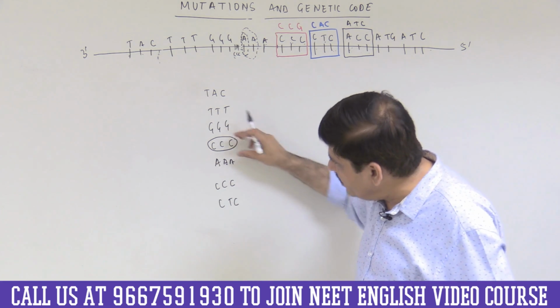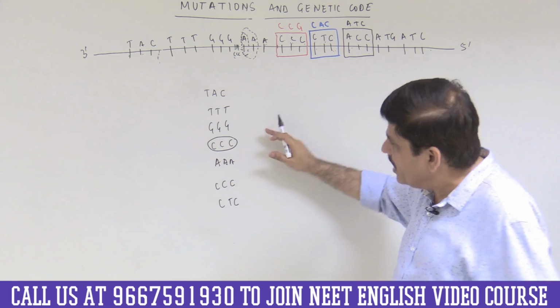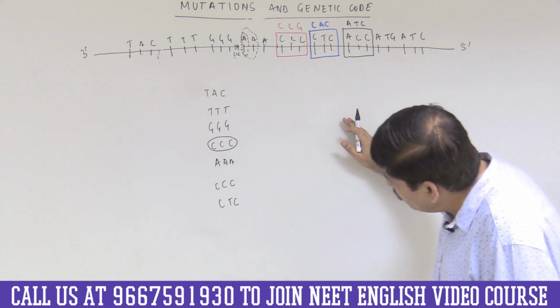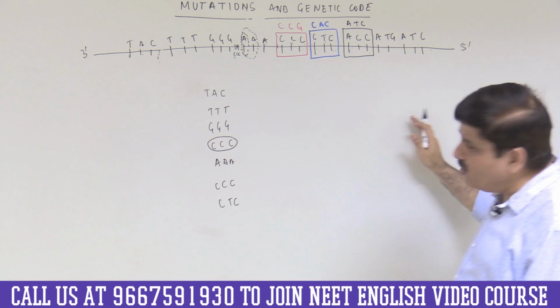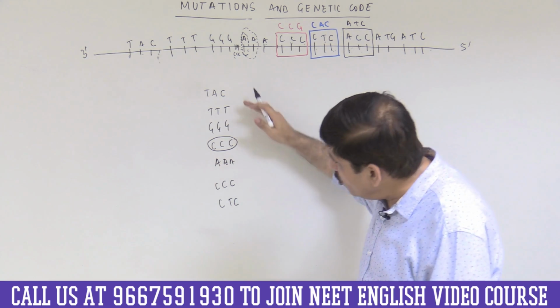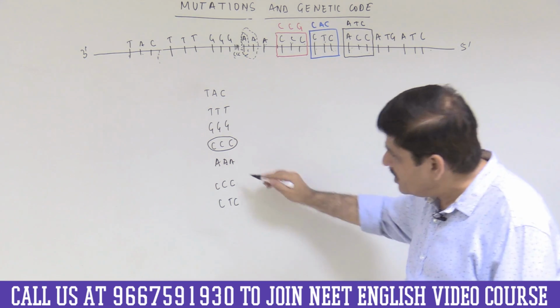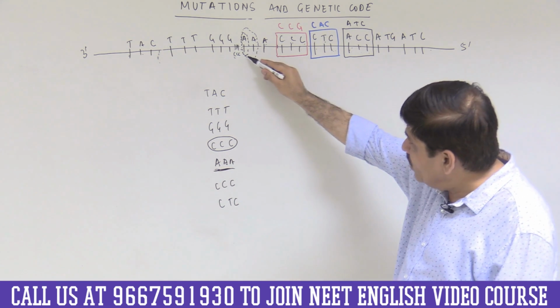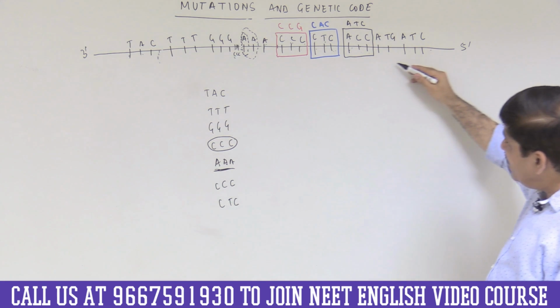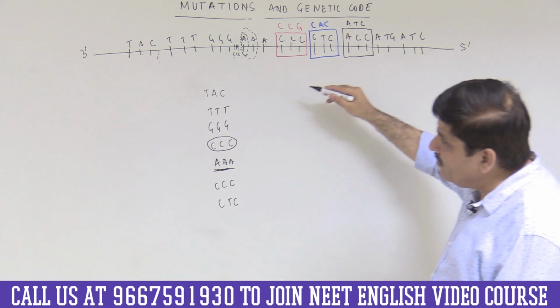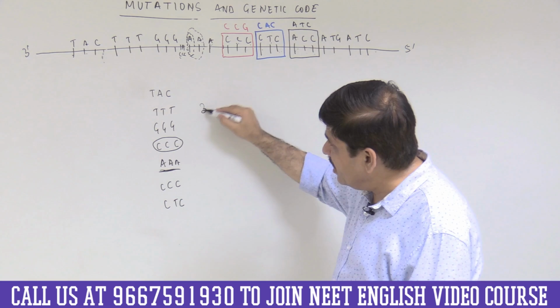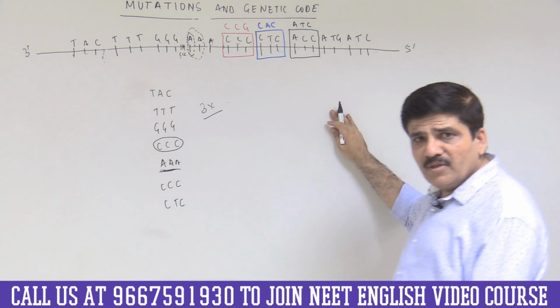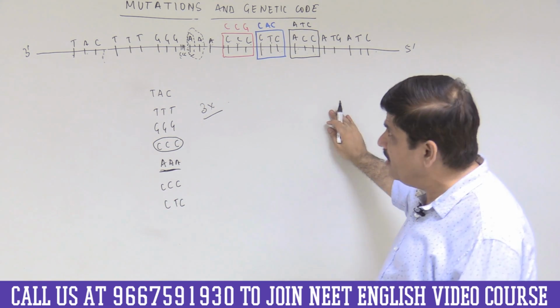Then you will see that it will lead to the insertion of codons in the messenger RNA and hence amino acids, but the open reading frame does not change. Still the original, the next one is AAA. So it continues in a similar manner and the open reading frame does not change if we are looking at 3 or multiples of 3 bases to be inserted.